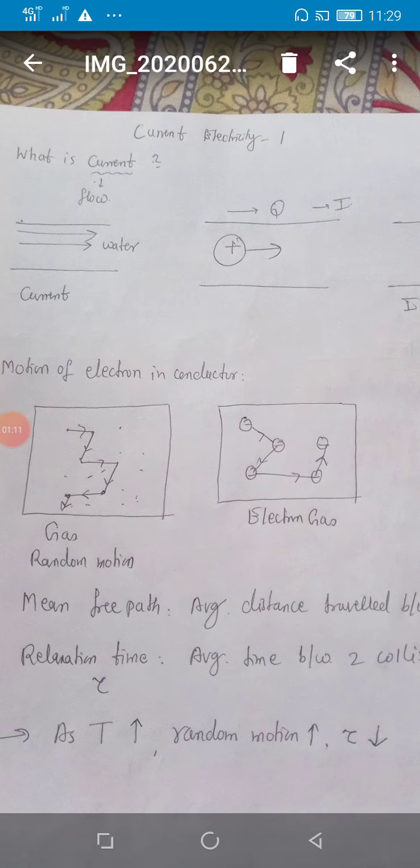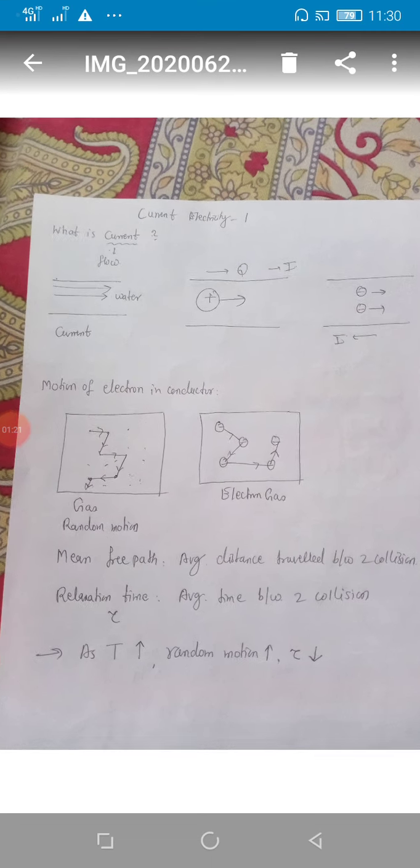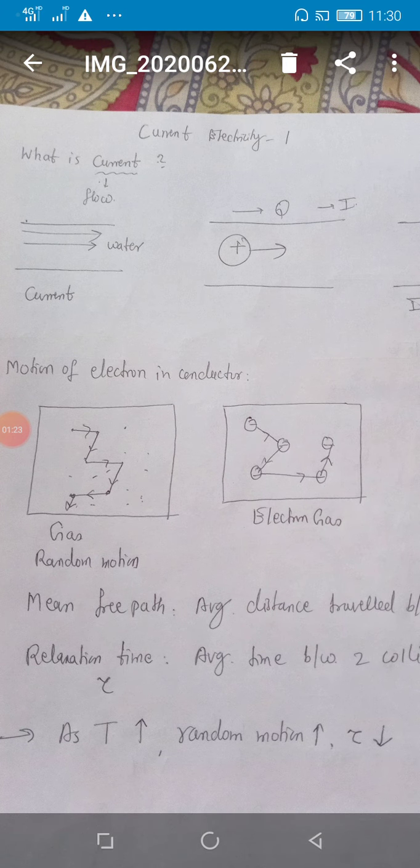So student, imagine a gas chamber in which gas molecules are moving randomly. Here I have shown the picture. See the gas chamber. Gases are continuously moving in random motion and they are colliding with each other. Similarly, in a conductor we have electron gas. Electrons are moving randomly and they are colliding with each other.